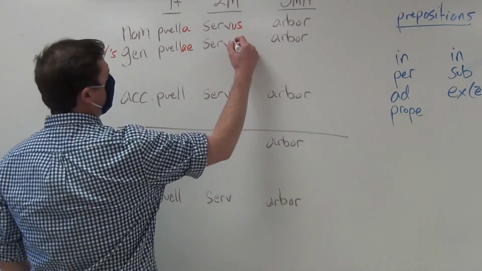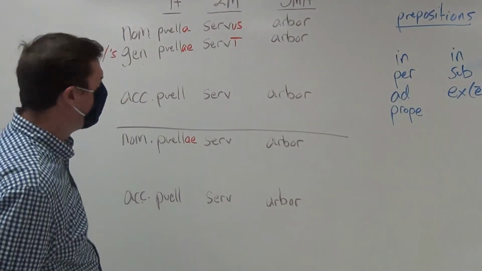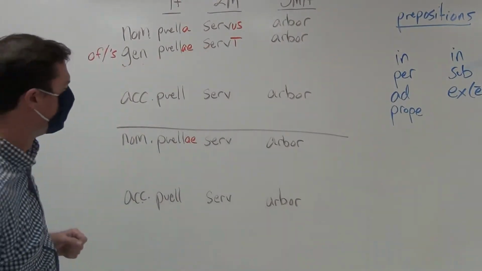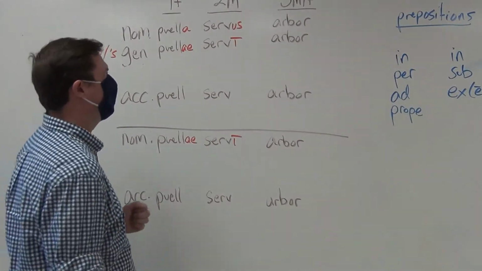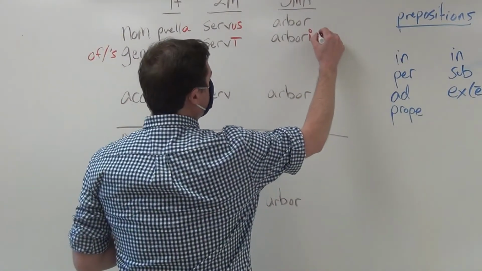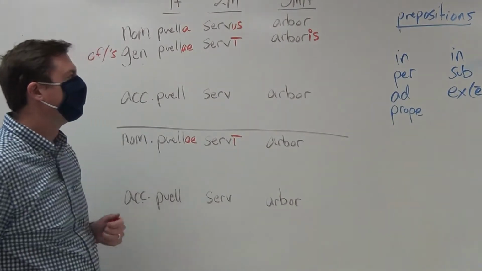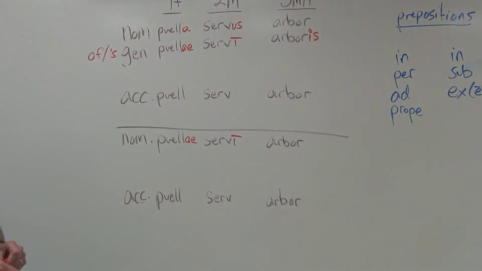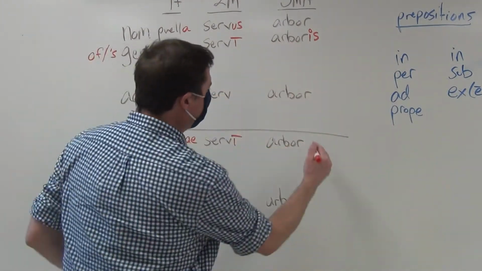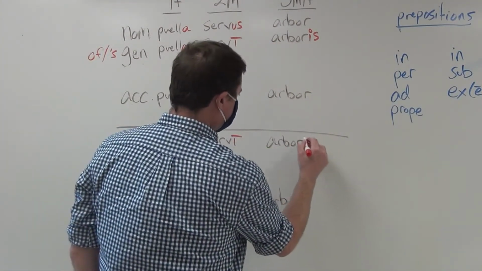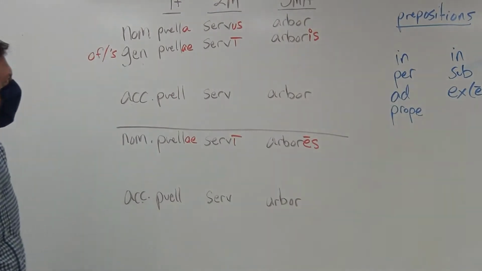It's the same thing in the second declension: 'of the slave,' or 'the slave's whatever,' singular, versus 'the slaves do something.' And then, of course, arboris, 'of the tree,' or 'the trees' whatever. And then, of course, the third declension, unlike the first and second, does not have the same ending in the nominative plural. That would be, of course, arbores.